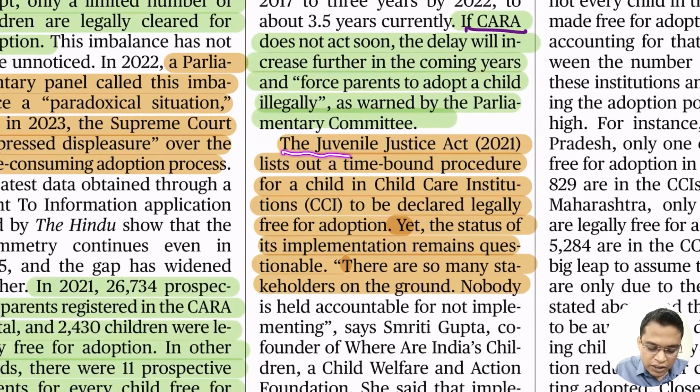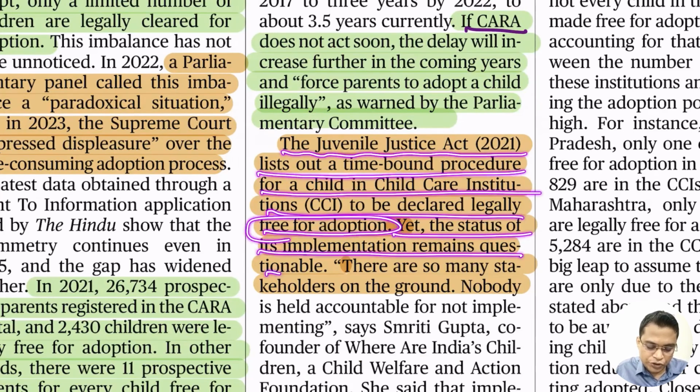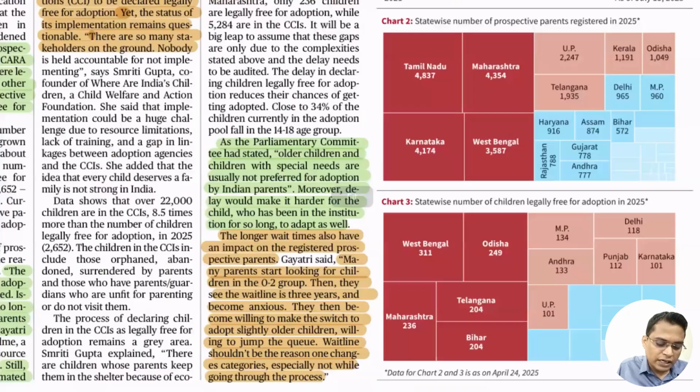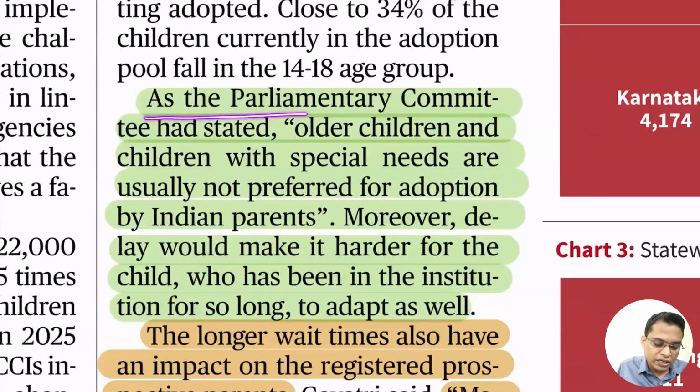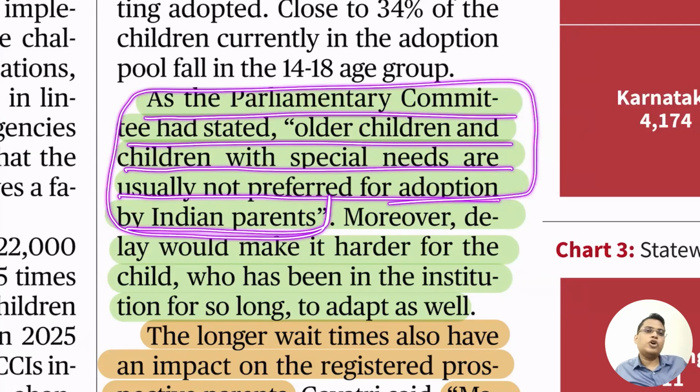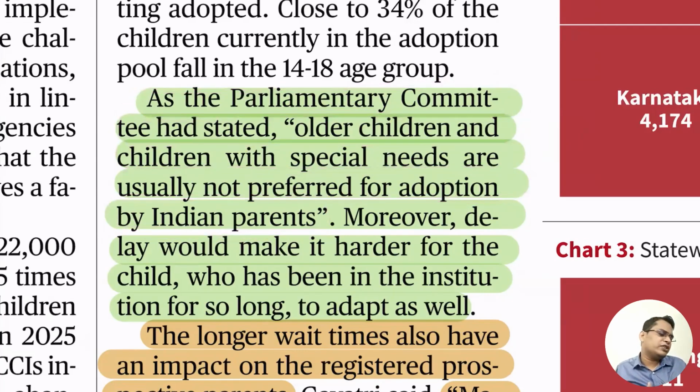The Juvenile Justice Act lists out a time-bound procedure for children and childcare institutions to be declared legally free for adoption. Yet the status of implementation remains questionable, with so many stakeholders on the ground. As the parliamentary committee stated, older children and children with special needs are usually not preferred by adoptive parents. If children are beyond a certain age, parents don't prefer them because they feel it is very difficult for them to socialize. They are already socialized, and if they are disabled, it is even more difficult to adopt.